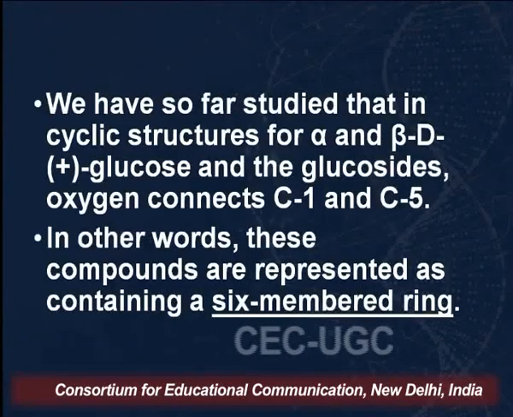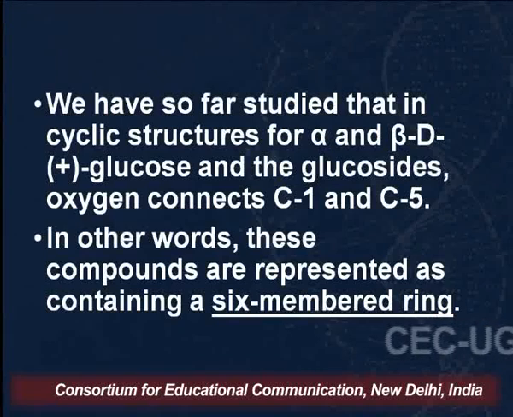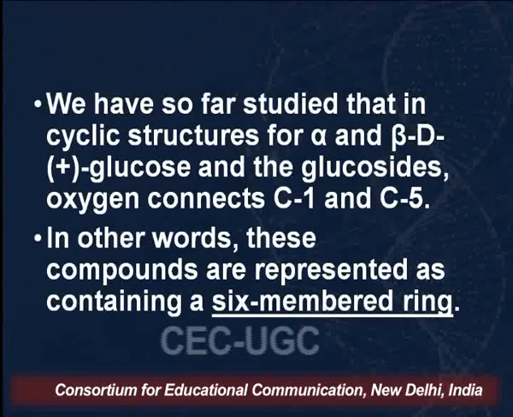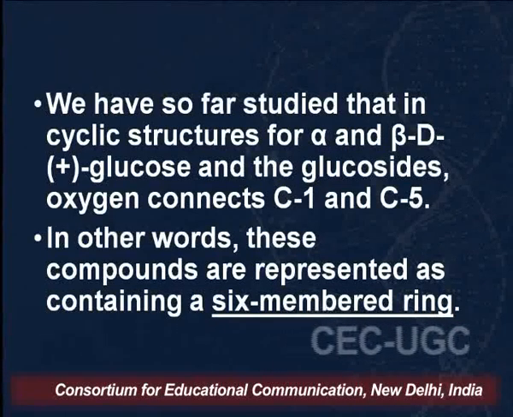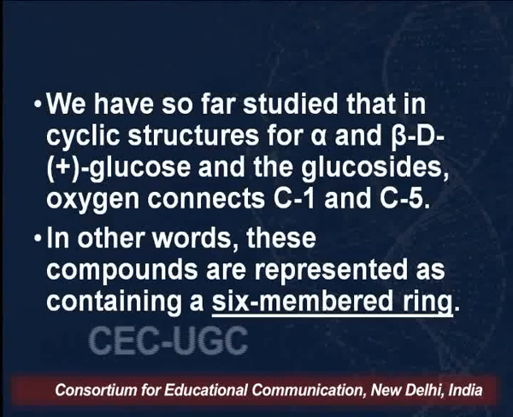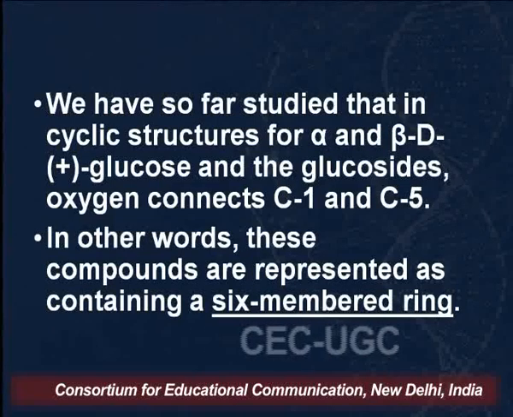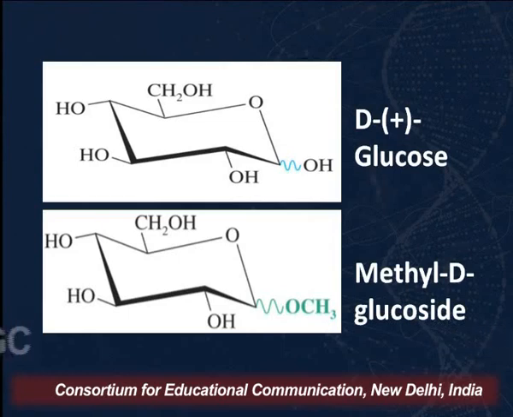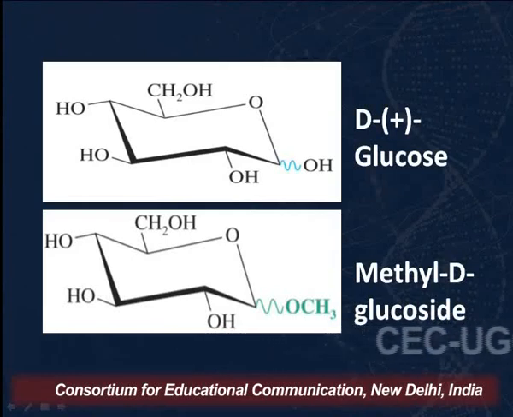So far we have studied that in the cyclic structures of alpha and beta D glucose and the glucosides, oxygen connects C1 and C5 carbons. In other words, as I've already said, these compounds are represented as containing a 6-membered ring. As you can see on your screens, here I've shown you the cyclic structure in the form of conformations.